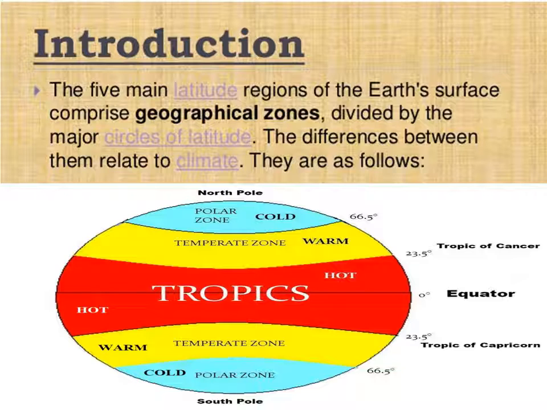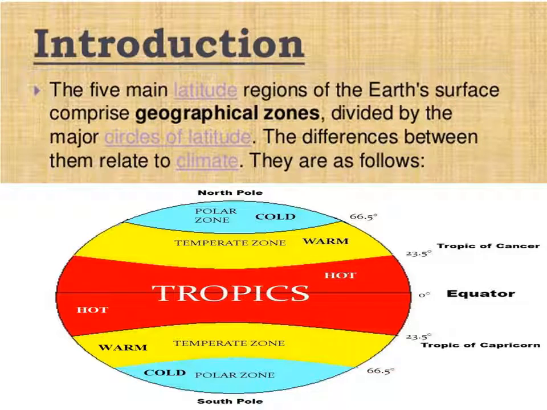the sun rises only slightly above the horizon. As a result, this area receives extremely slanting rays of the sun. So this region is extremely cold throughout the year. Have you got it, children? Very good.